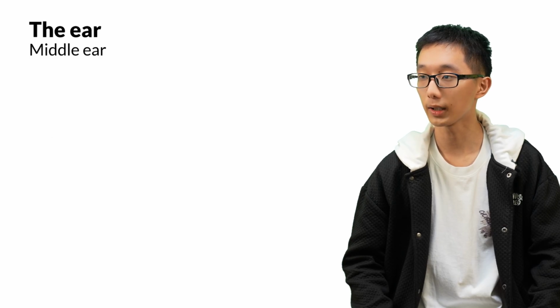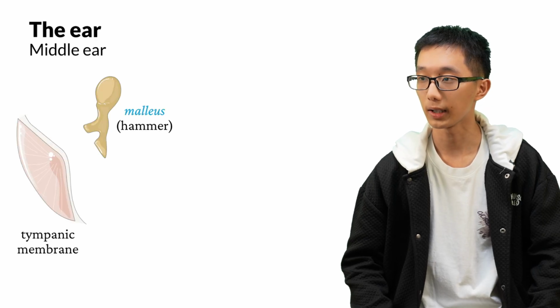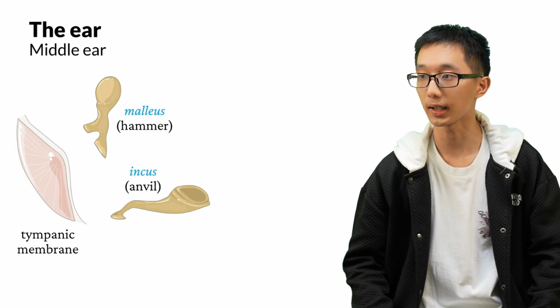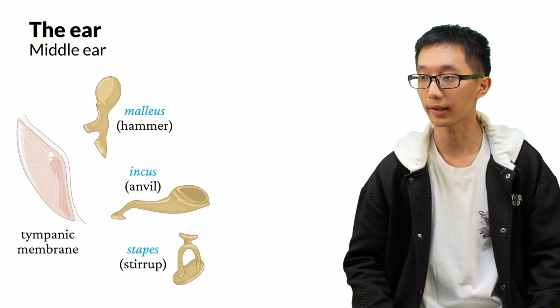Let's take a closer look at the 3 ossicles. Ossicle comes from the Latin word meaning little bone. The first ossicle is connected to the tympanic membrane. It is called the malleus because it is shaped like a hammer. The second one is connected to the malleus, and it is called the incus, the anvil that lies with the hammer. And the third bone is called the stapes, which looks like a stirrup.